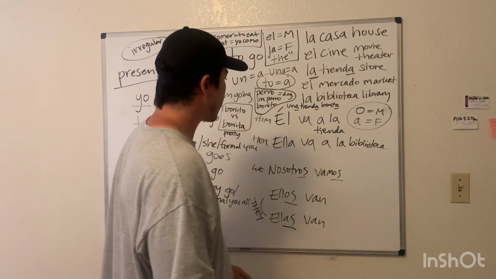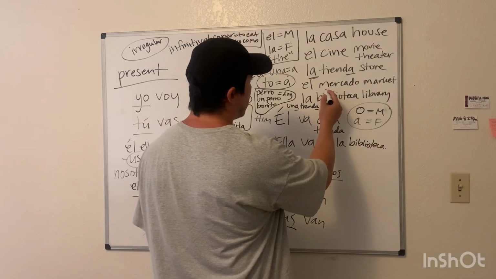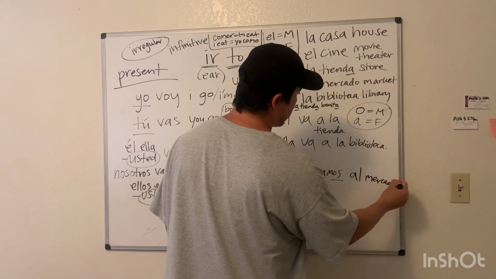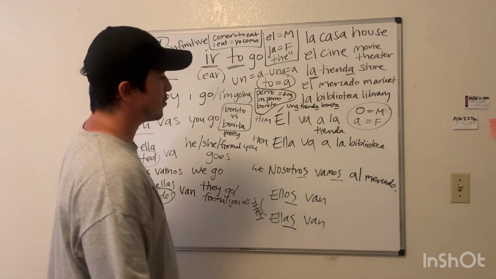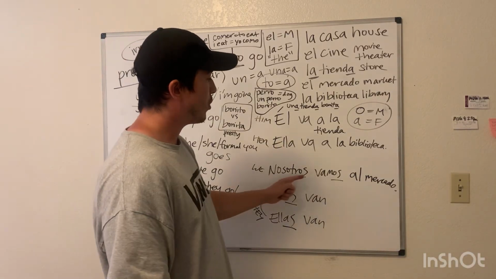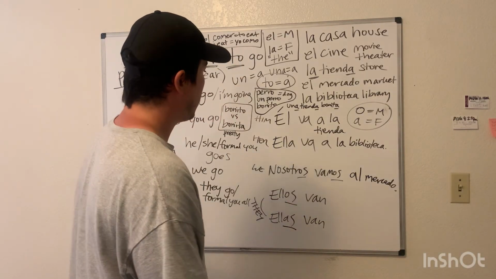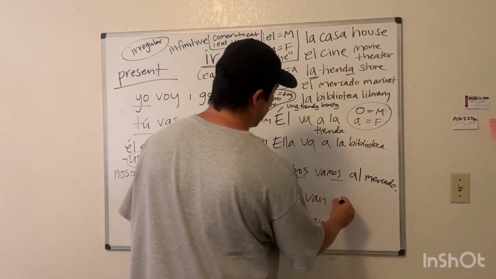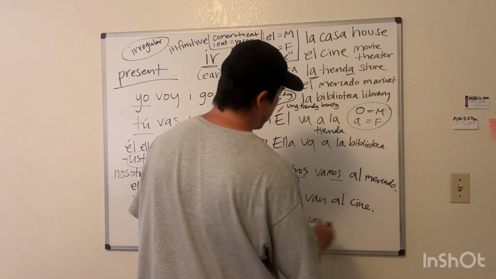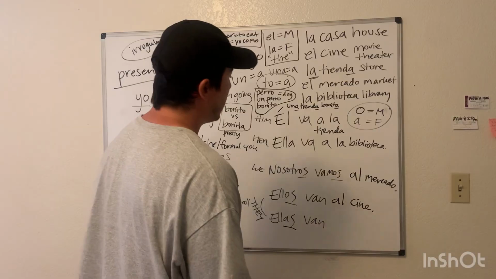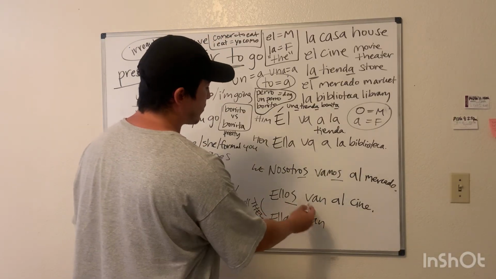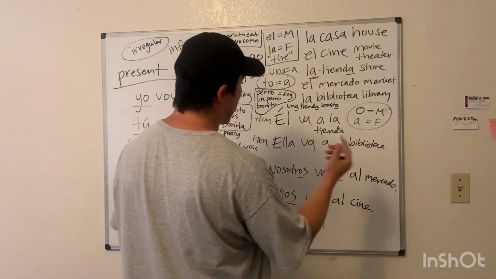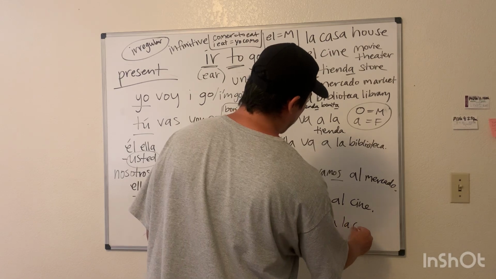Ella va a la biblioteca. Nosotros vamos al mercado. We're going to the market. Nosotros vamos al mercado. Ellos van al cine. They're going to the movies. Ellos van al cine. Where are they going? Ellos van al cine. They're going to the movie theater. Ellas van a la casa. They're going home.